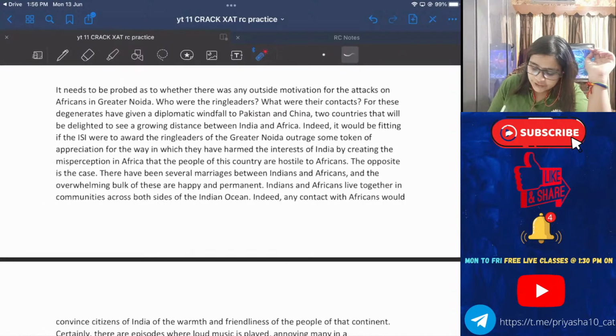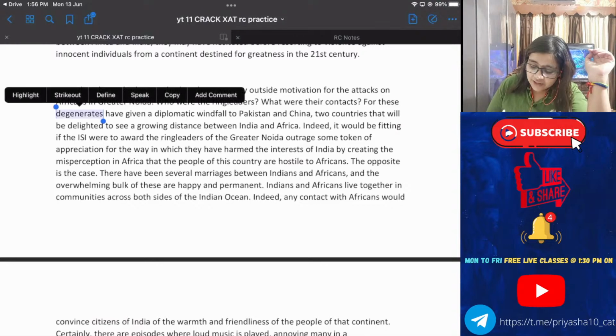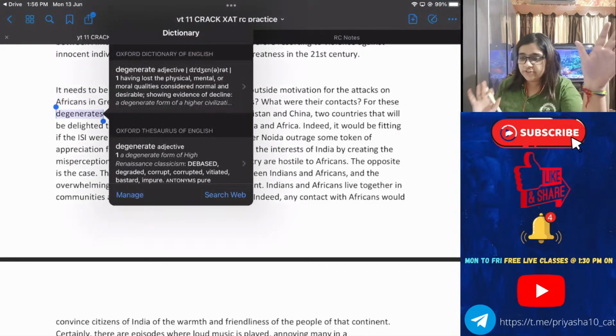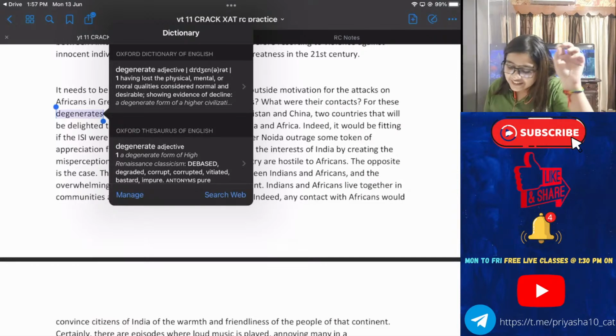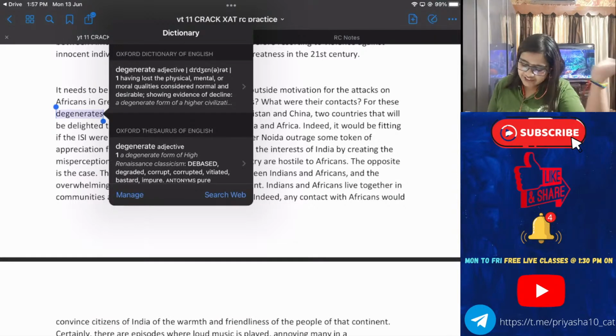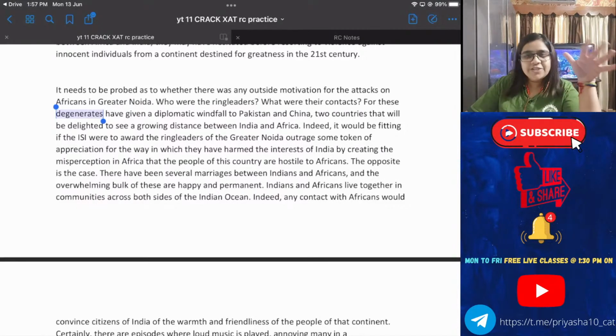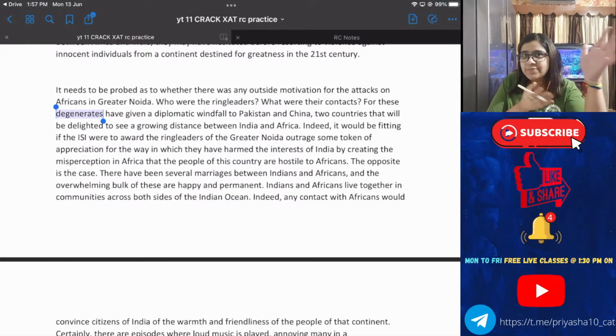Anyway, you should know the meaning of degenerate. You should not ask this to me. Fine, but anyways, if you have asked, we'll give you the full Oxford Dictionary definition. Degenerate is an adjective that means having lost the physical, mental, or moral qualities considered normal and desirable. Or, a better way you can say, showing evidence of decline. Degenerate form from a higher civilization, things like that. Degraded, corrupt, vitiated, these are all different terms. You should know this. De- always refers to something negative.